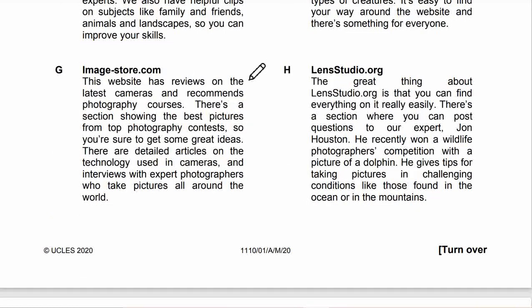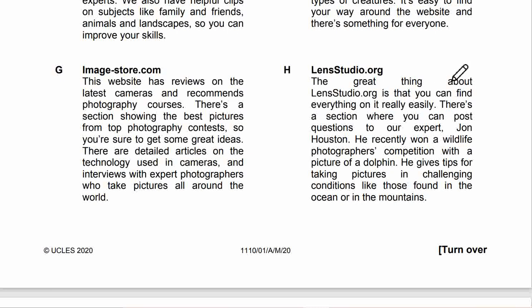ImageStore.com. This website has reviews on the latest cameras and recommends photography courses. There's a section showing the best pictures from top photography contests, so you are sure to get some great ideas. There are detailed articles on the technology used in the cameras and interviews with expert photographers who take pictures all around the world.